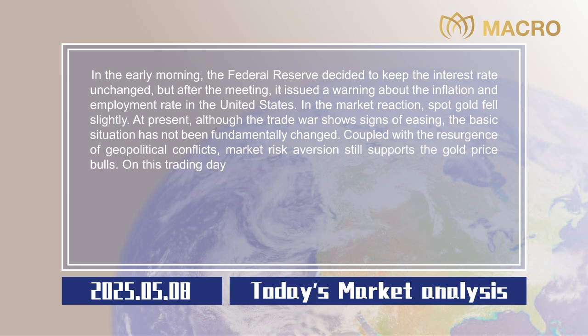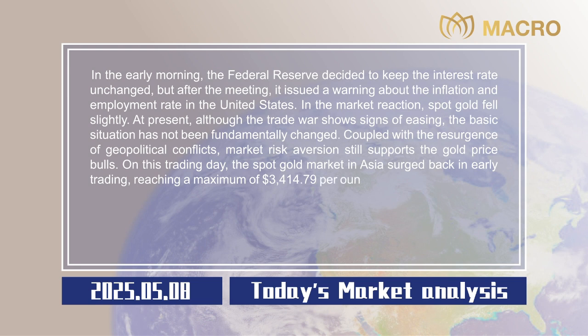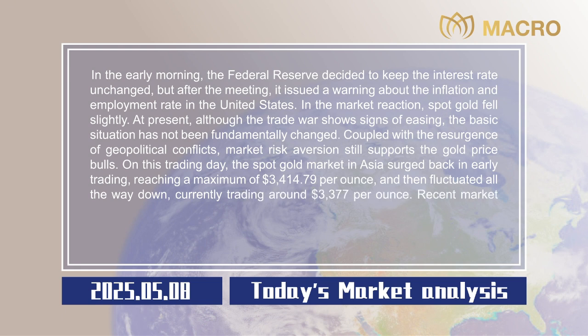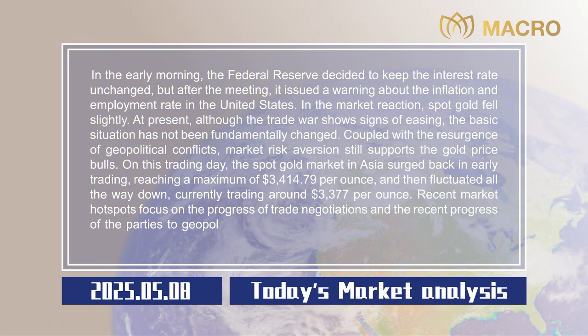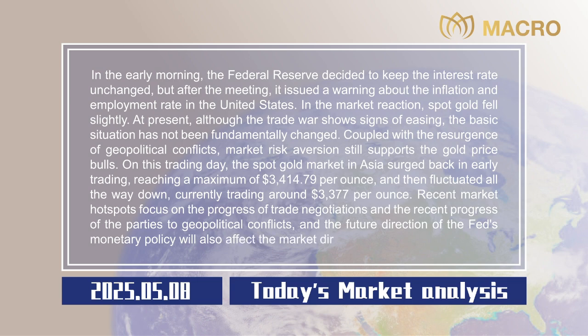On this trading day, the spot gold market in Asia surged back in early trading, reaching a maximum of $3,414.79 per ounce, and then fluctuated all the way down, currently trading around $3,377 per ounce. Recent market hotspots focus on the progress of trade negotiations and the recent progress of the parties to geopolitical conflicts, and the future direction of the Fed's monetary policy will also affect the market direction.